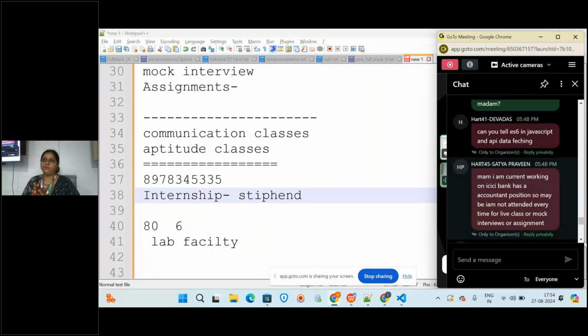Ma'am, in any case, if I'm not able to attend that day, I can just send you a message that I have gone through the recording and completed today's assignment? If you give me a message, I will give you attendance, no problem. That would not be a problem. We also want you to get the stipend and get your job. Okay, is it clear? Any doubts?